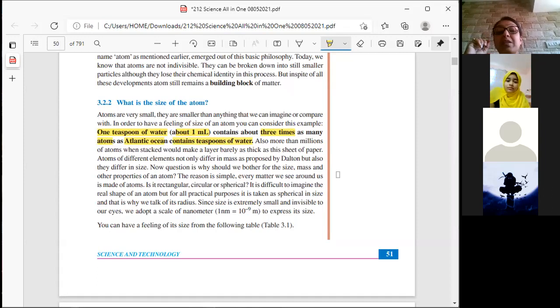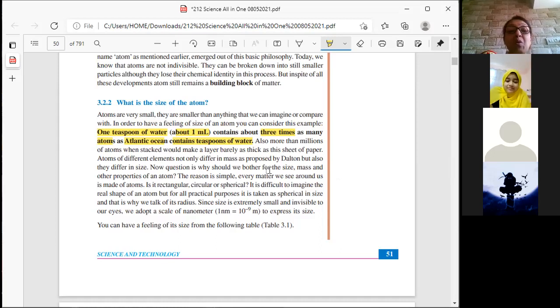If you start measuring the Atlantic Ocean with a teaspoon of water, how many teaspoons will be required? We can't even count. So many. Okay, and take 3 times that as well. That many atoms will be present in that 1 small teaspoon of water, in that 1 ml of water.